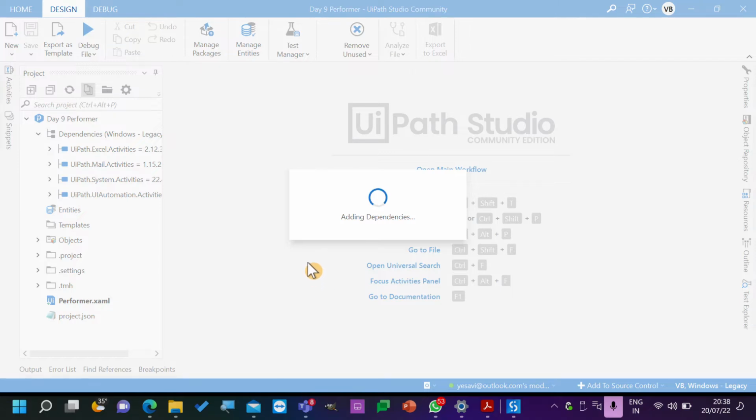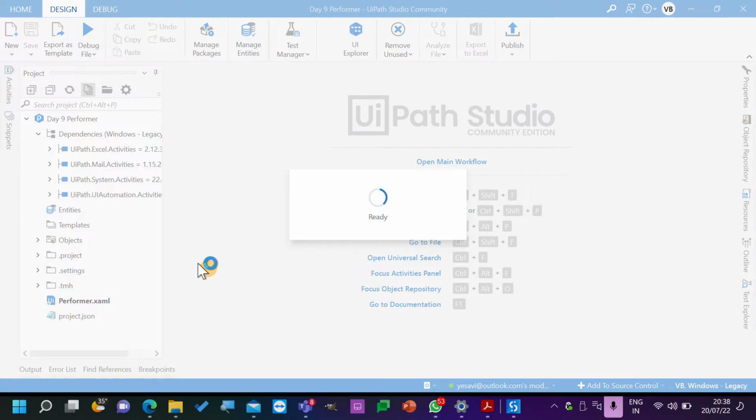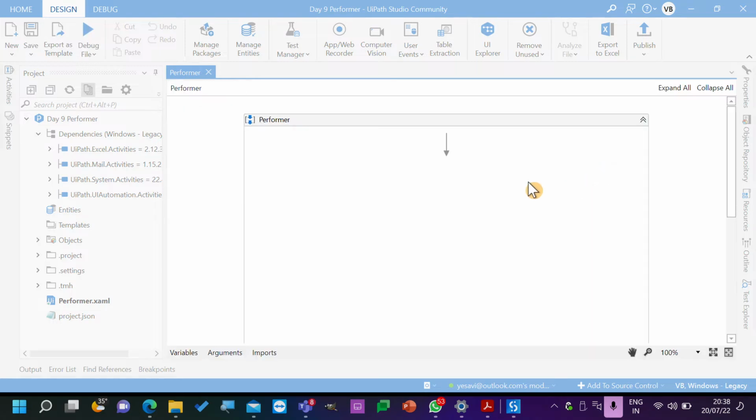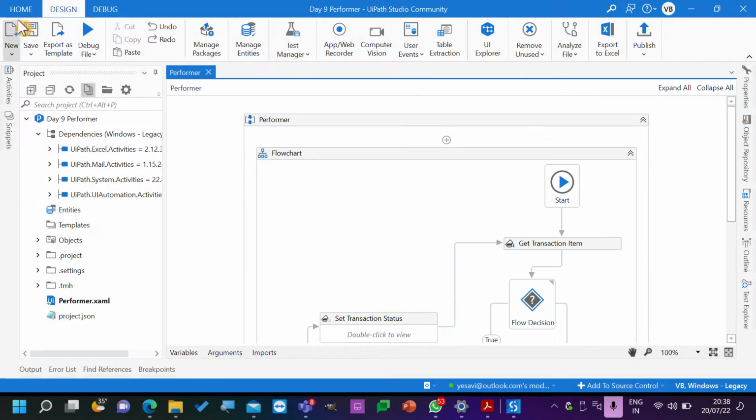I think I cannot add this one because I don't have the main file. Let's see. If that's not there, then I need to create a new ReFramework. ReFramework is not there.